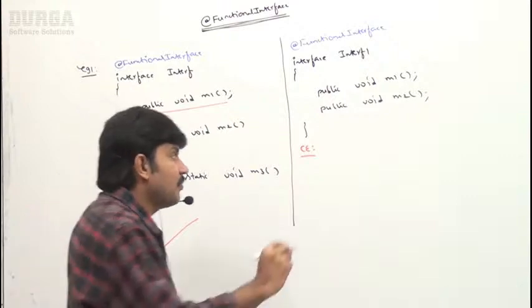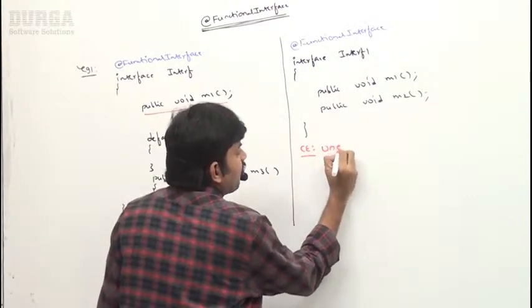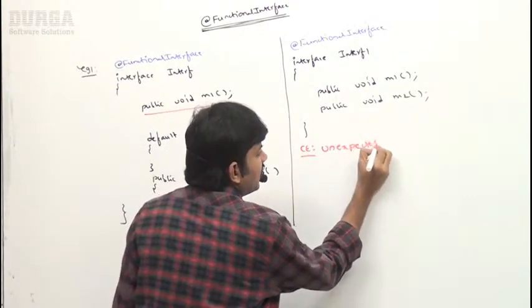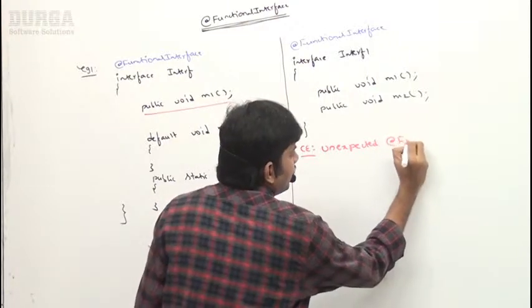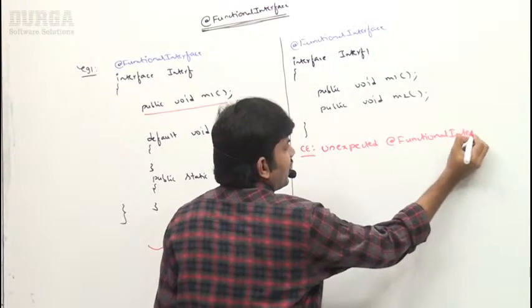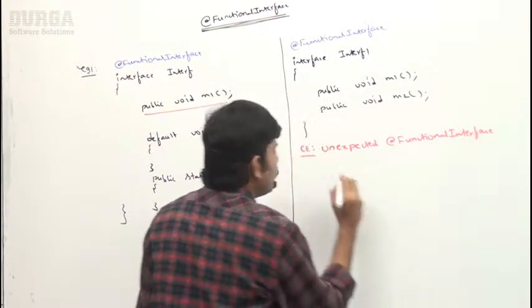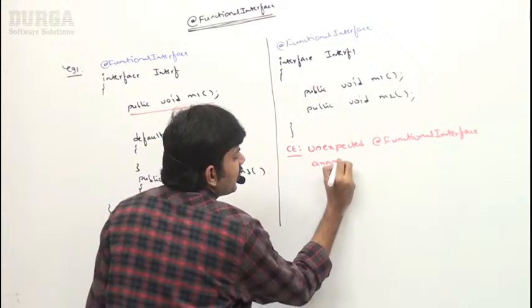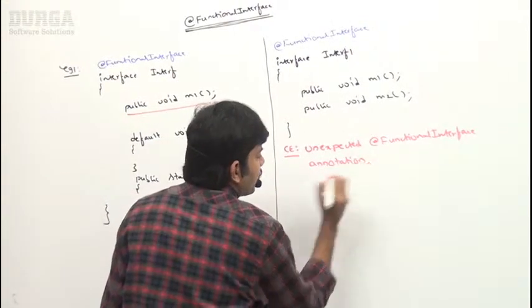Sir, what is that compile time error? Unexpected @FunctionalInterface annotation.